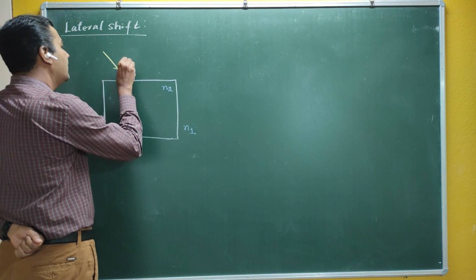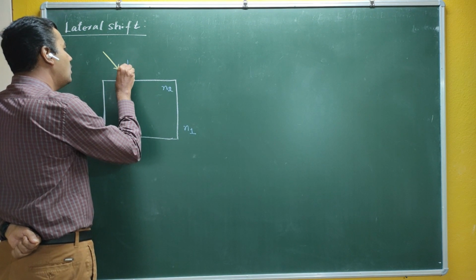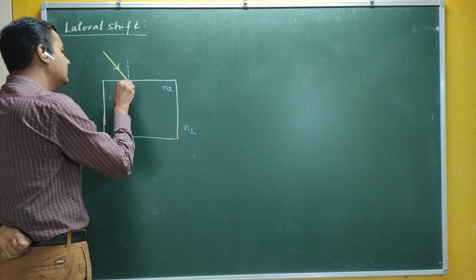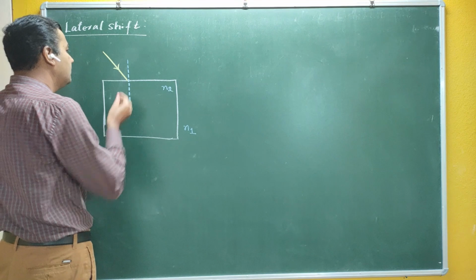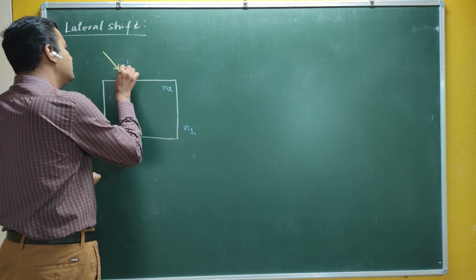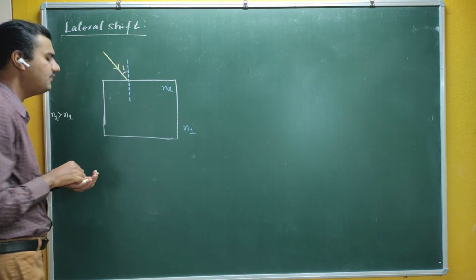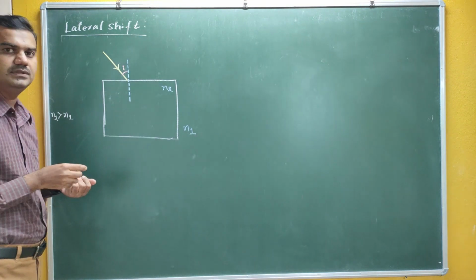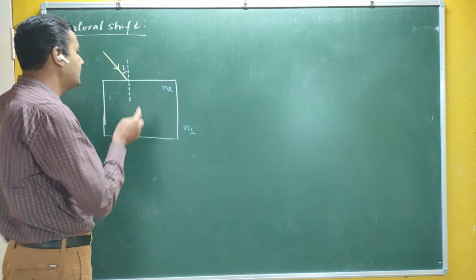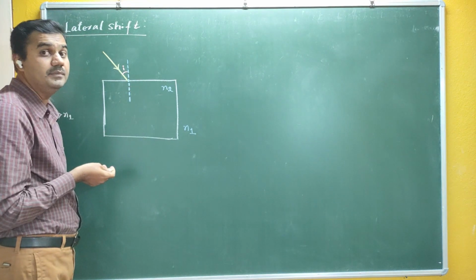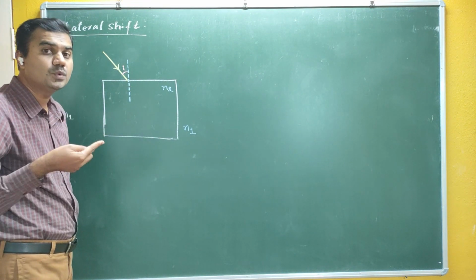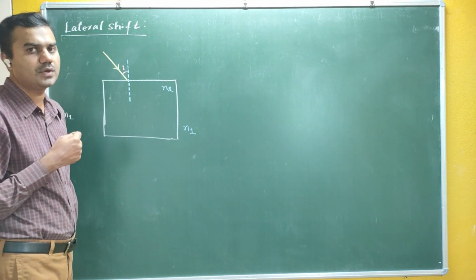What is the normal? The line which is perpendicular to the surface is called the normal. This is the normal, and this angle is the angle of incidence. By using Snell's law, when light travels from a rarer medium to a denser medium, it bends towards the normal.